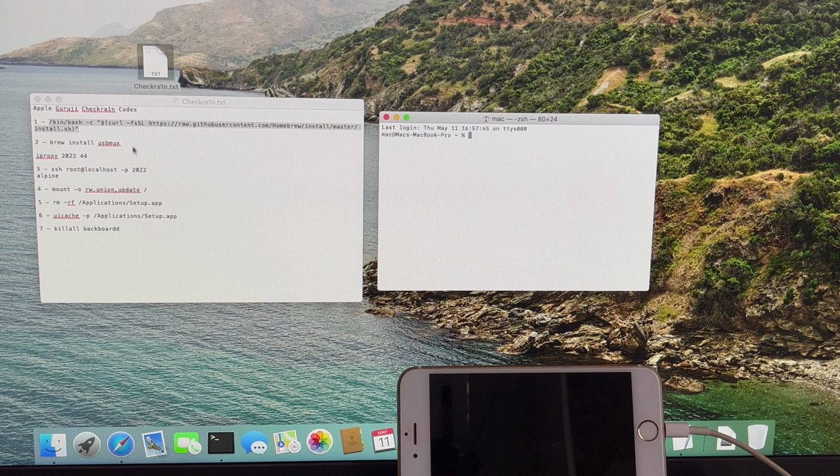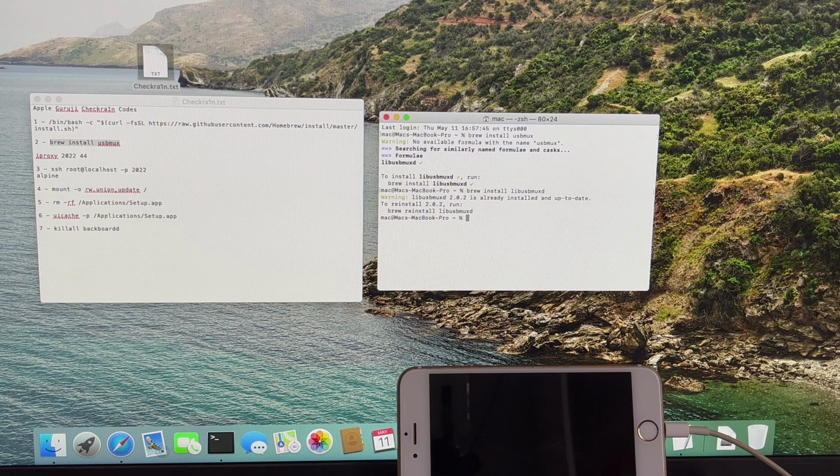Copy-paste the next set of commands as shown in the video. Once you enter the iProxy command, open a new window and copy-paste the next set of commands.